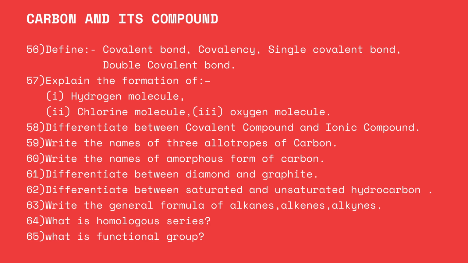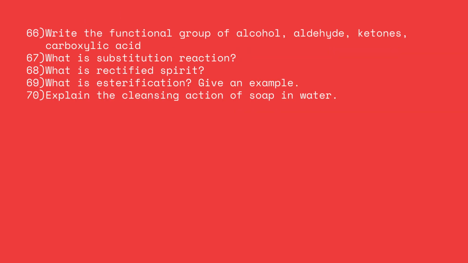Differentiate between diamond and graphite, and between saturated and unsaturated hydrocarbons. Write the general formula of alkanes, alkenes, and alkynes. Then what is a homologous series? What is a functional group? Then write the functional groups of alcohol, aldehyde, ketone, and carboxylic acid. Then what is a substitution reaction? What is rectified spirit? Then what is esterification? Give an example. Explain the cleaning action of soap in water.